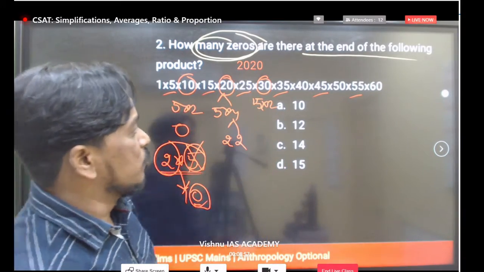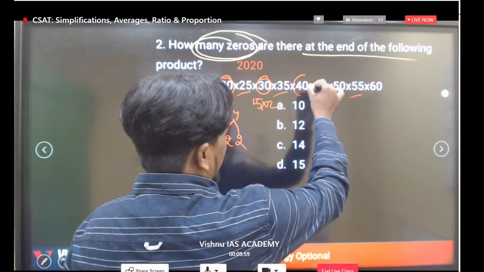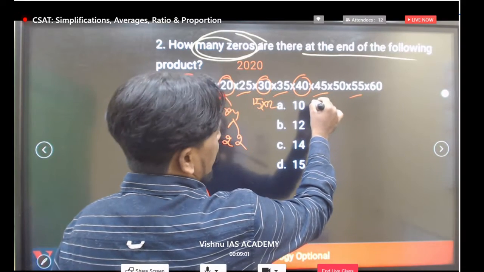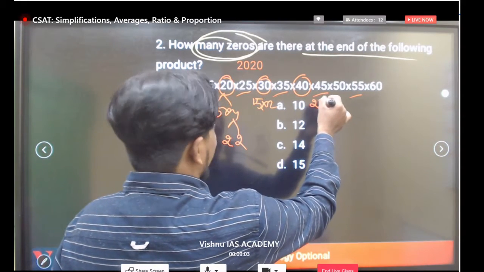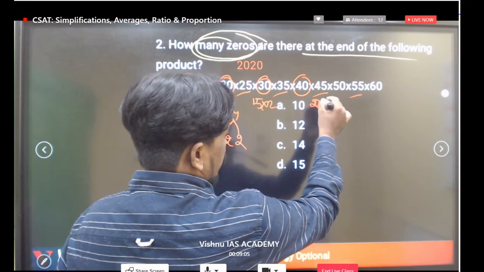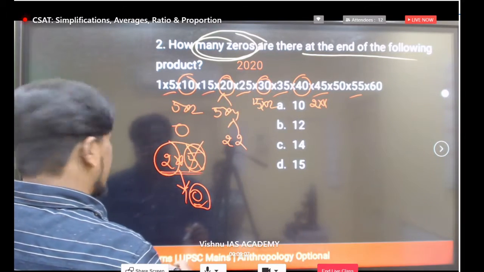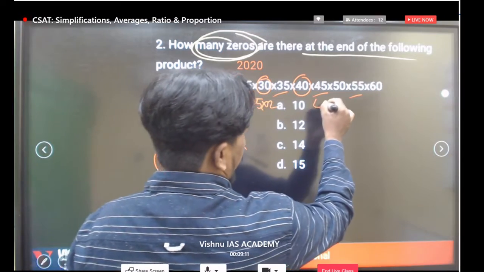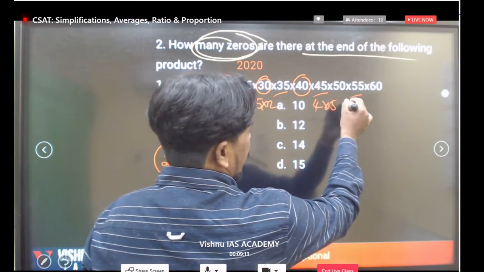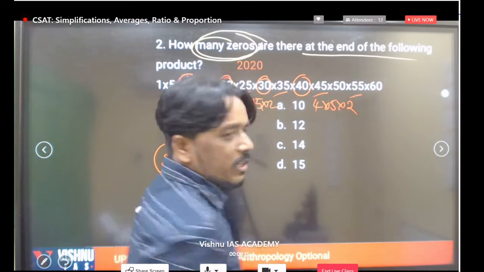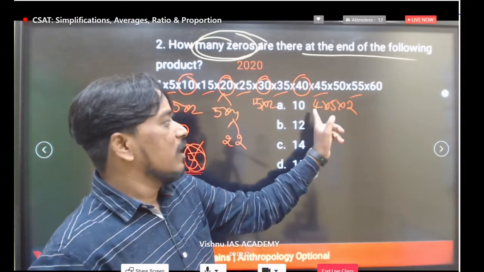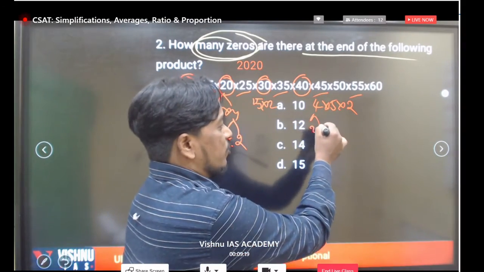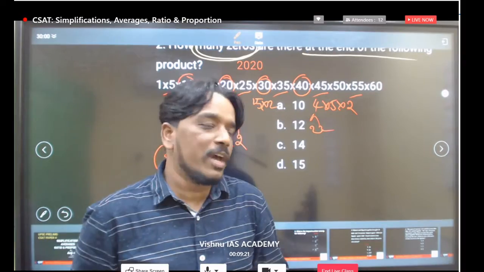Now if you observe, 40 also, can you write, for example, 20 into 2, that's your choice, you can take anything, or otherwise you can take 4 into 5, 20. Again if you take 20 into 2, 40, but we require multiples of 2 here. How many times can you write 2? Again 4 you can write as 2 into 2. So 3 times 2 we are getting.